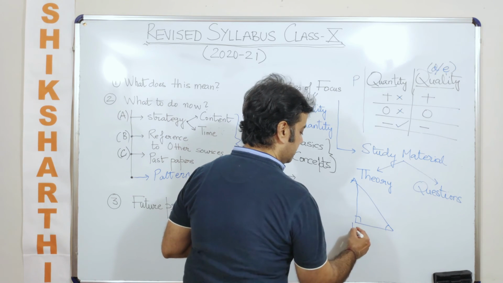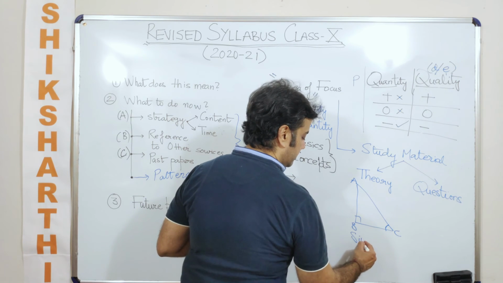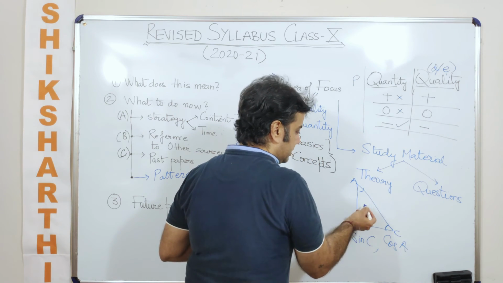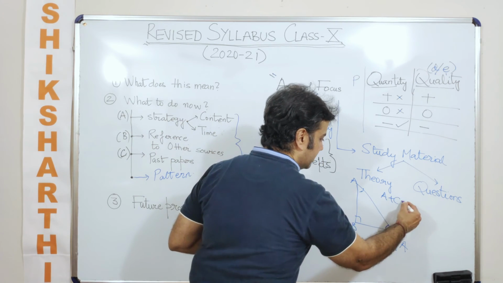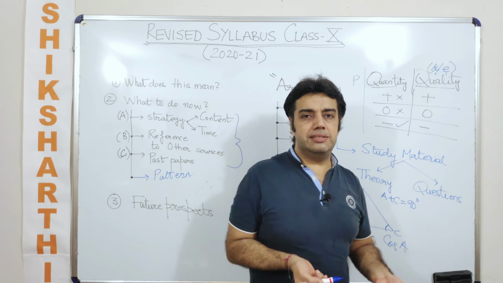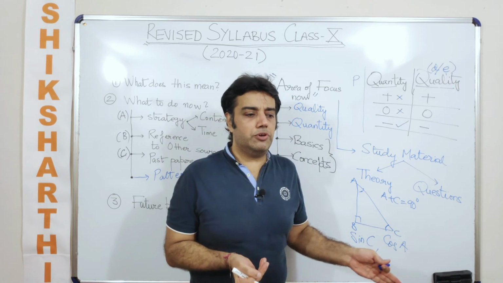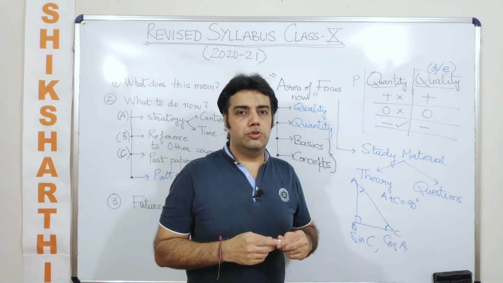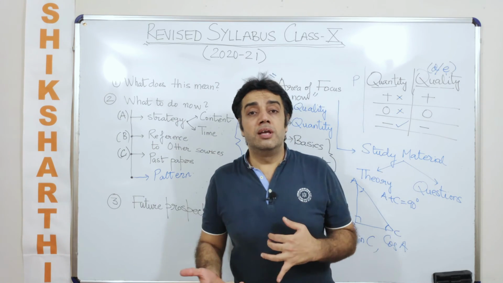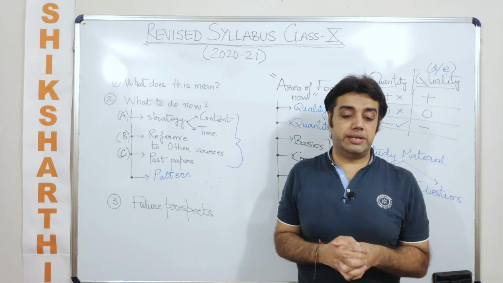Now if the vertices are A, B, C and they ask me to calculate sine of C, at the same time they can ask me to calculate cos of A also, right? Now A and C are what? They are complementary angles only. So if they are saying that they are not going to ask questions on complementary angles, this is a contradictory statement, because in any case they would be asking you in some way or the other. So should we avoid it? You shouldn't. It is advisable that you do complementary angles, because that is going to help you in this year's study also, and if you are going to take maths further as well.